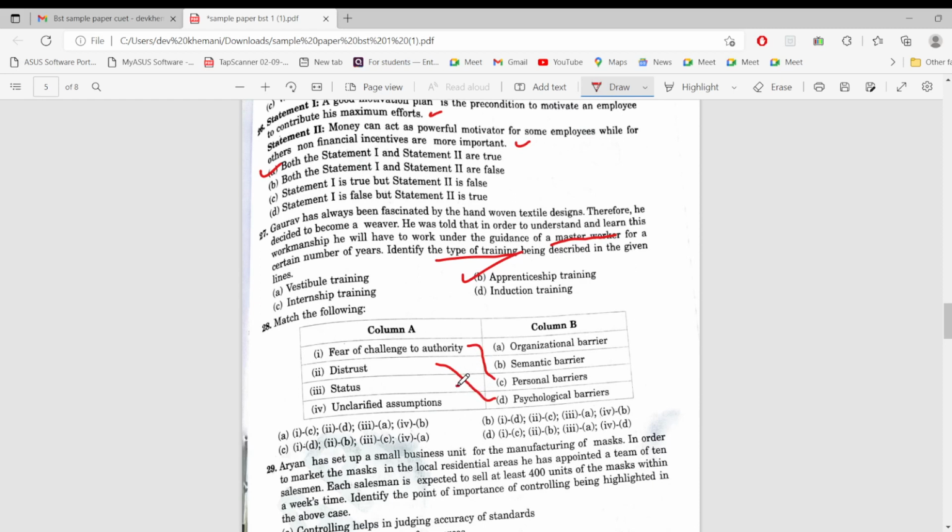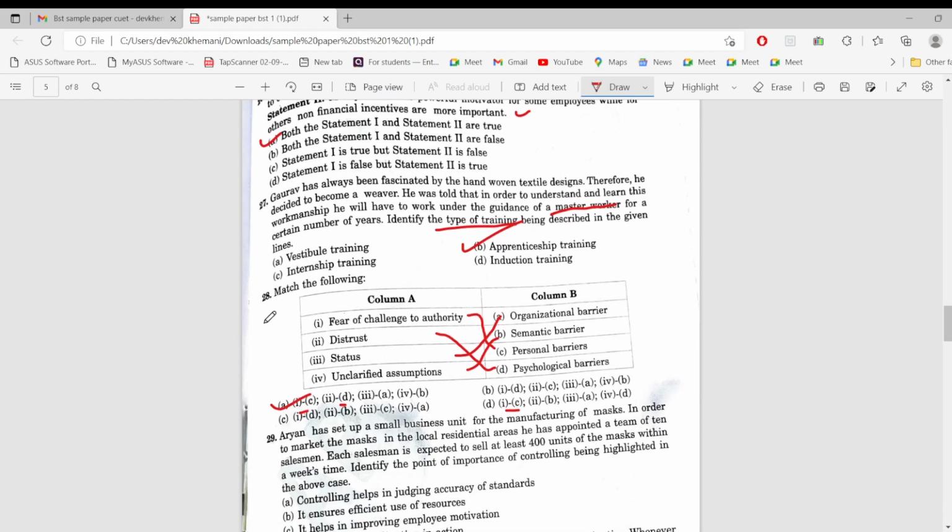Status is obviously an organizational barrier, and unclarified assumption is a semantic barrier. So 1C, this is there. 2D, 2D is this one. Yeah, so option A would be the correct answer. So 28, option A would be the correct answer. Nice question.